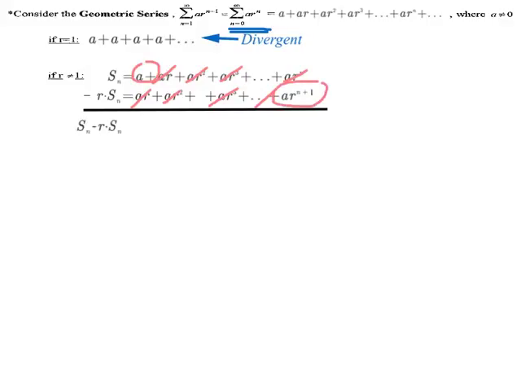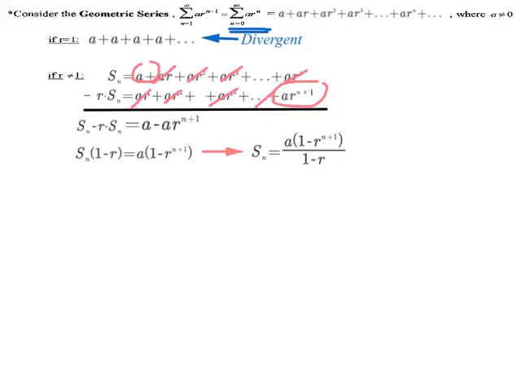So the trick is going to be in manipulating this. On the left side, I'm going to factor out that s sub n because that's really what I want to know, so that I can find the limit of my partial sum. On the right side, I'm going to factor out an a. And that'll look like this. S sub n times the quantity 1 minus r equals a times the quantity 1 minus r to the n plus 1. I'm going to solve for s sub n now. So I have s sub n equals a times the quantity 1 minus r to the n plus 1 over 1 minus r.